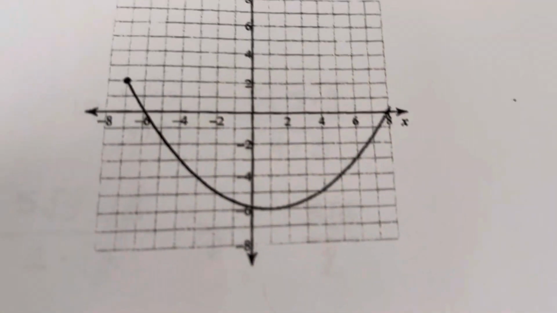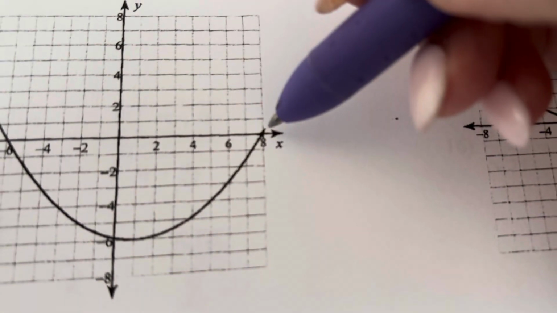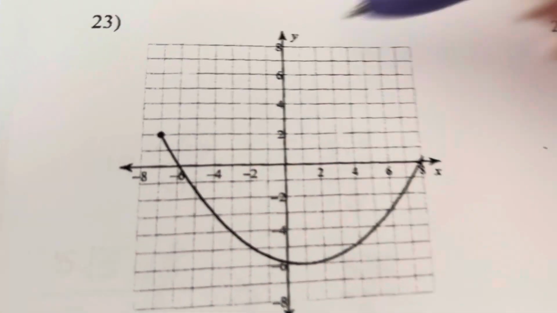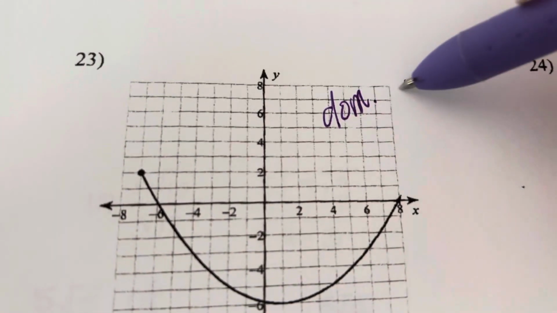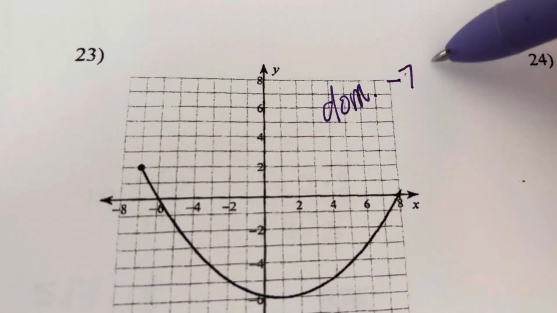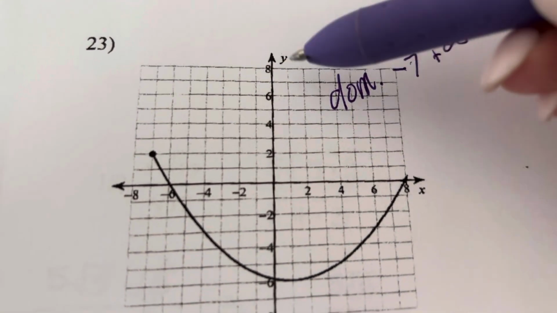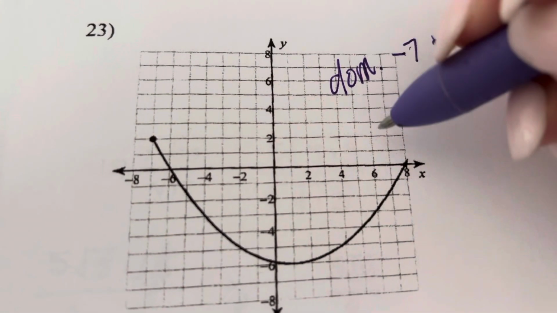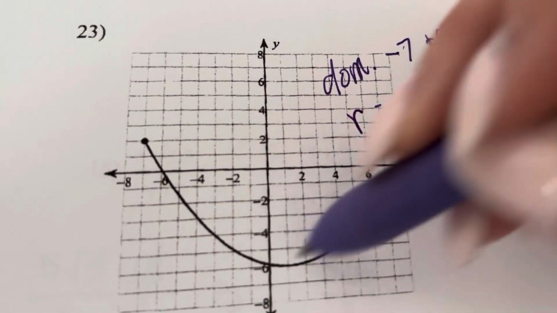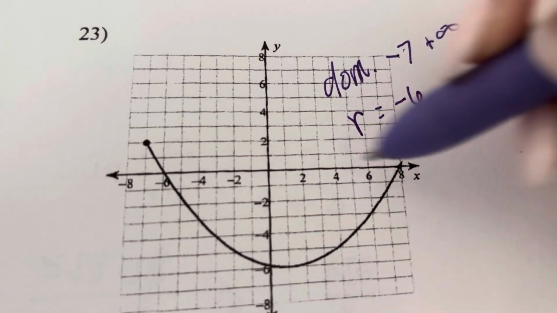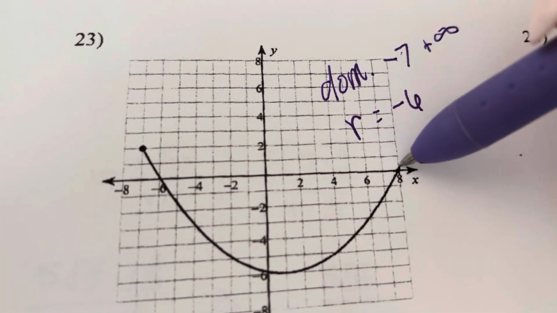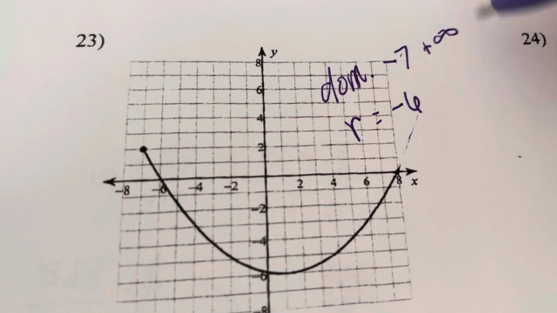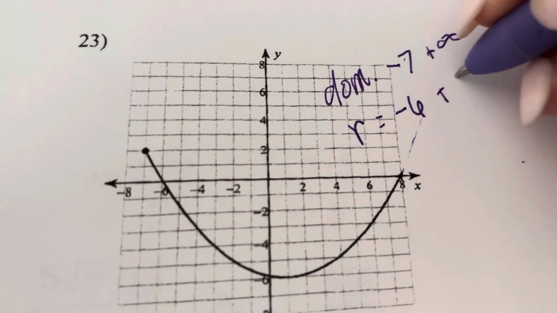We're going to look at x and we're going to look at y. I want to come here because here has an arrow and we have a point. So domain x, we start at -7 and it goes to +infinity. For y, that's going to be my range. It starts at -6 and it goes, well, here it stops at 2, but with this arrow, it's going to go in the positive direction, so +infinity.